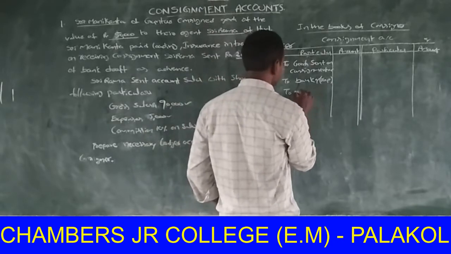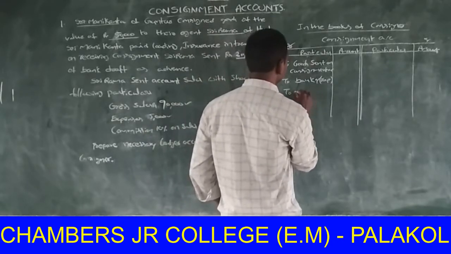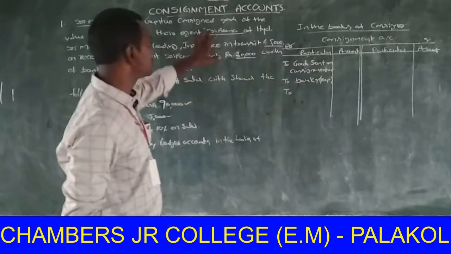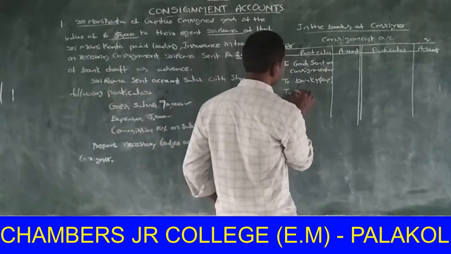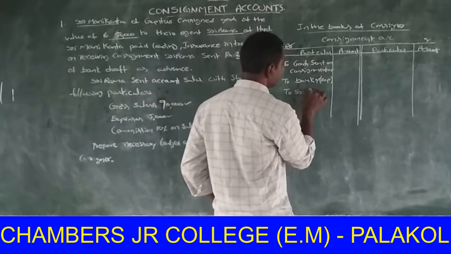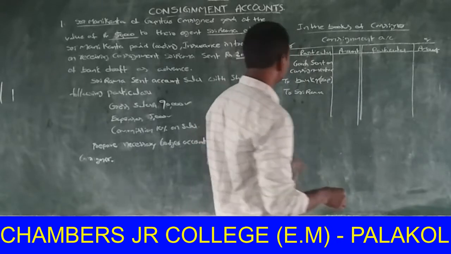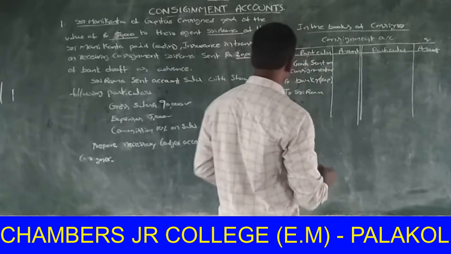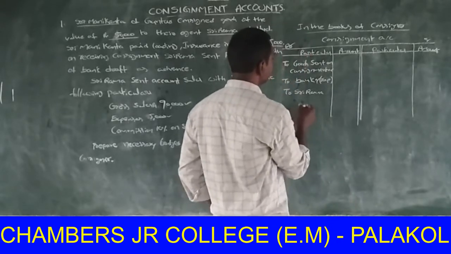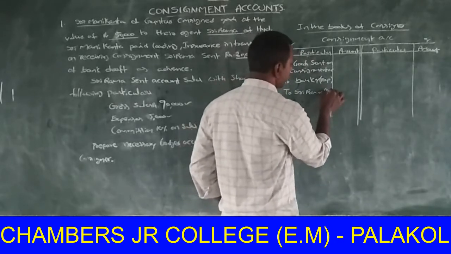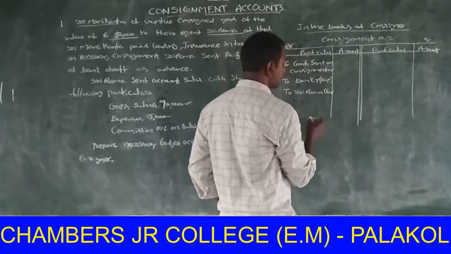Expenses of consignee, that is, here the consignee, who is the consignee? Sri Rama. Okay. Next, commission, in brackets, below expenses of consignee.